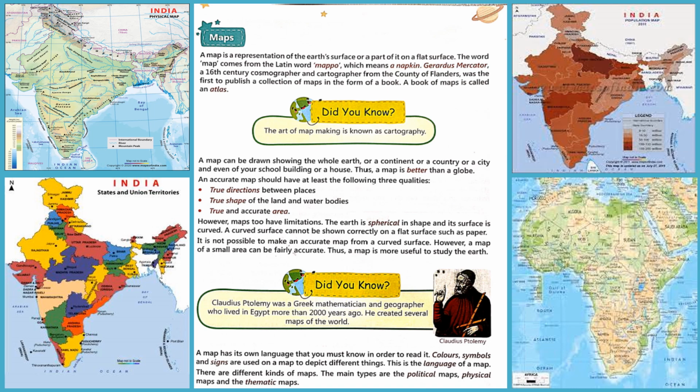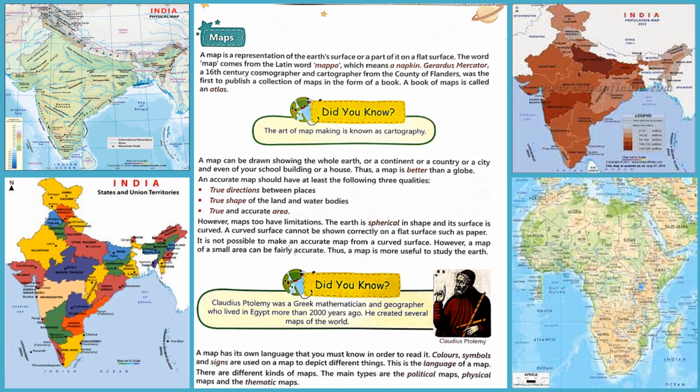An accurate map should have at least the following qualities. What are the qualities? Three qualities. True direction between places. Maps give true direction between places. Then true shape of the land and water bodies. Maps give true shape of the land and water bodies. Then true and accurate area. These are the qualities.